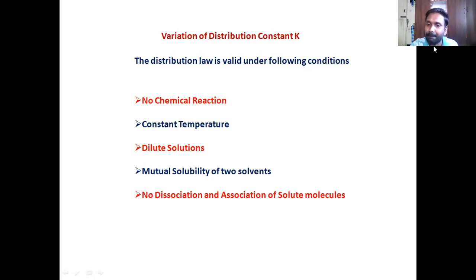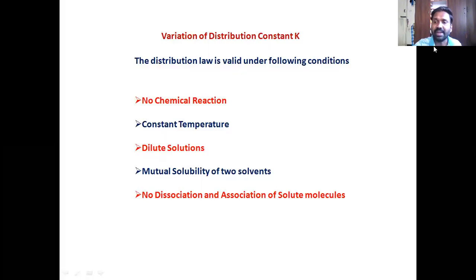That is called dissociation. Association means molecules get bonded to each other, forming bigger chains. Therefore, that should not happen. If association and dissociation happen, the K value gets altered. But don't worry about this, because we are going to take up this discussion in detail: when association happens, how to correct the K value, what is the correction factor, and when dissociation happens, what is the correction factor. These are the things we are going to discuss in our next class.